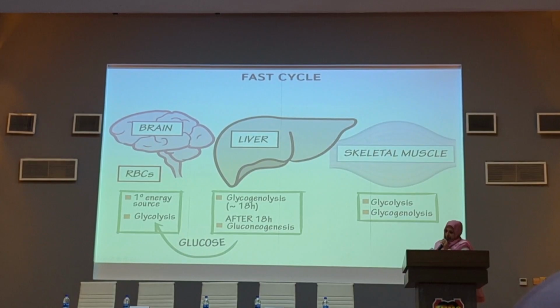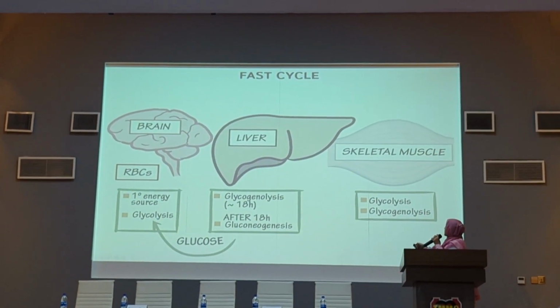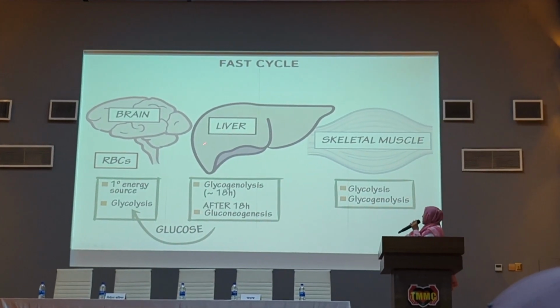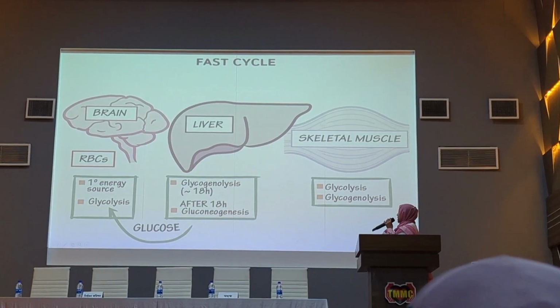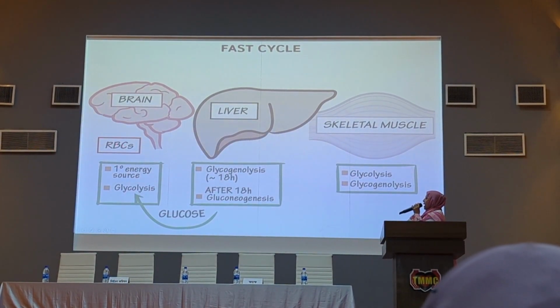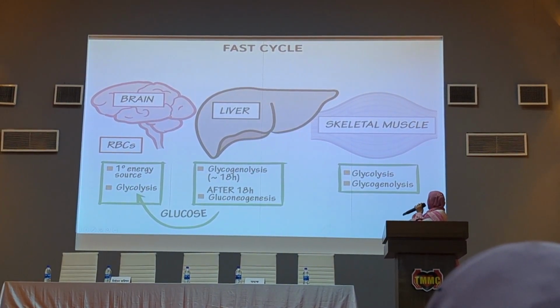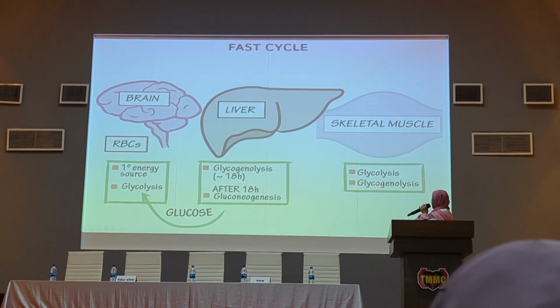This is another summary of the metabolic events during fasting. Here the liver provides glucose by glycogenolysis as well as gluconeogenesis, and this glucose is utilized by the RBC and the brain. And skeletal muscle, by the metabolic processes of glycolysis and glycogenolysis, also provides glucose.